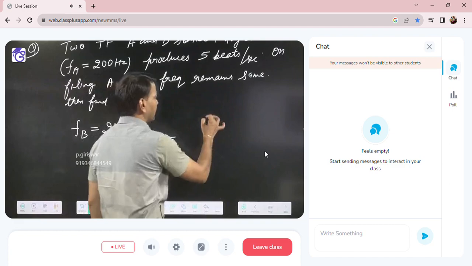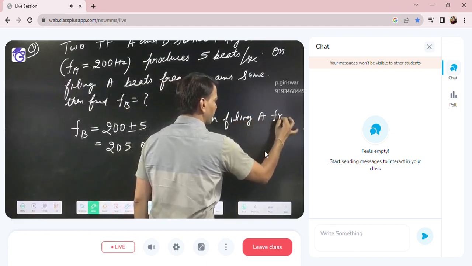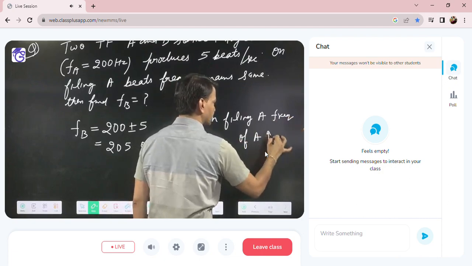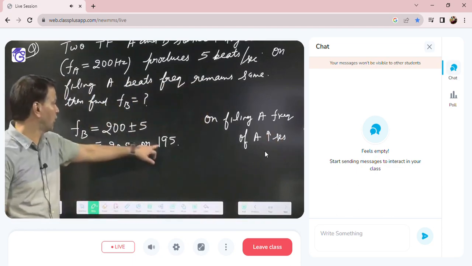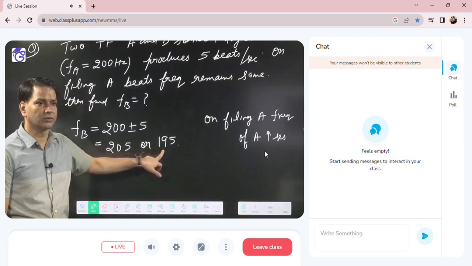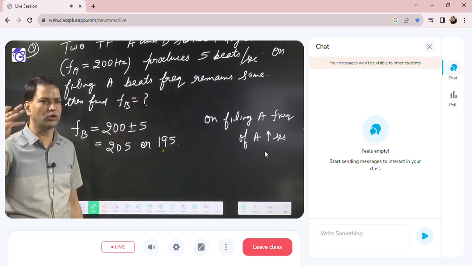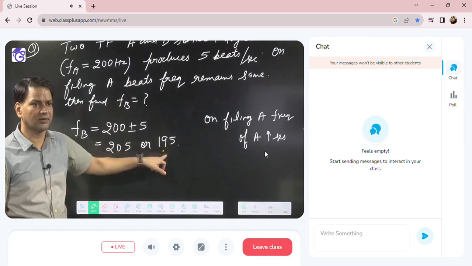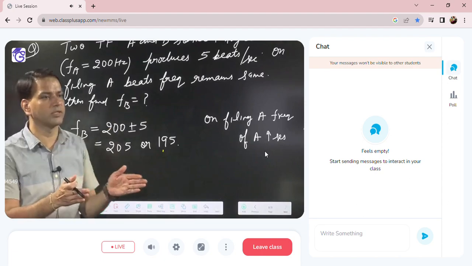So on filing A, the frequency of A increases. Suppose first I am taking the frequency of B as 195, and A I am filing, so A becomes 201, 202, 203 like that. When A is increasing and B is 195, continuously the beat frequency will increase.